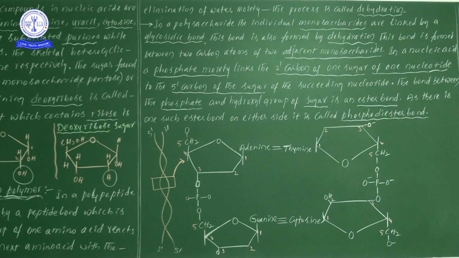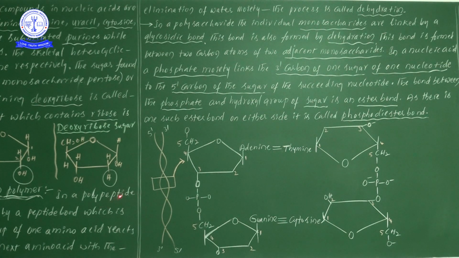So in a nucleic acid, exclusively we are learning the presence of phosphodiester bond. In polysaccharides, we understand the presence of a glycosidic bond between two monosaccharides.